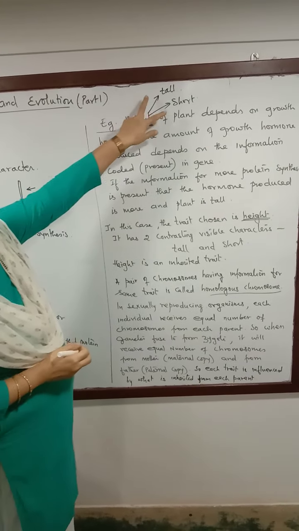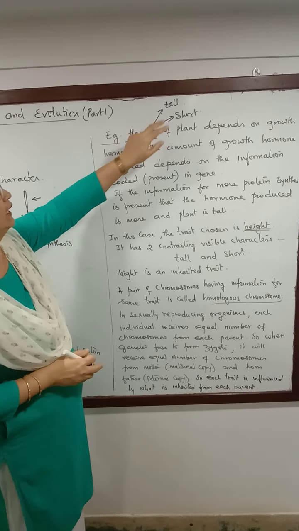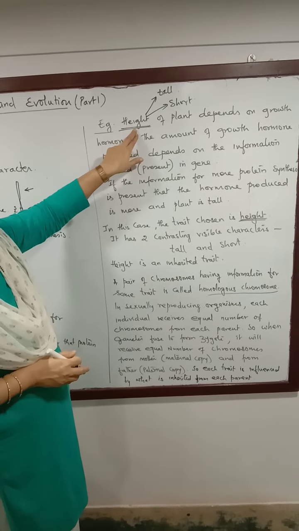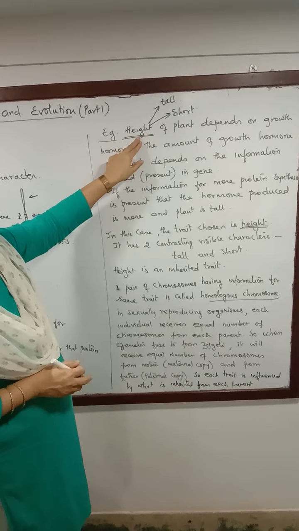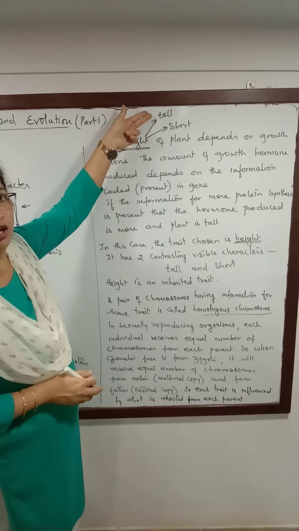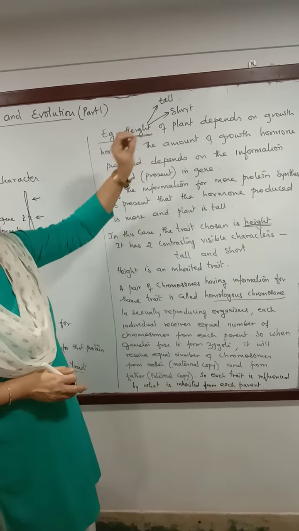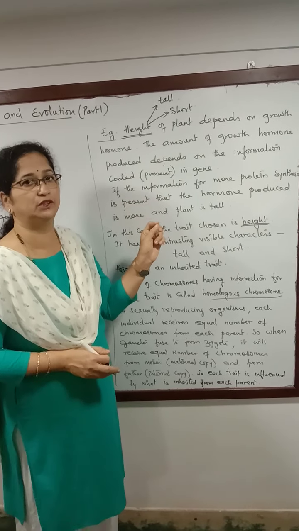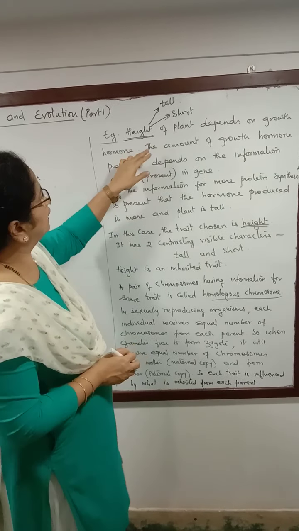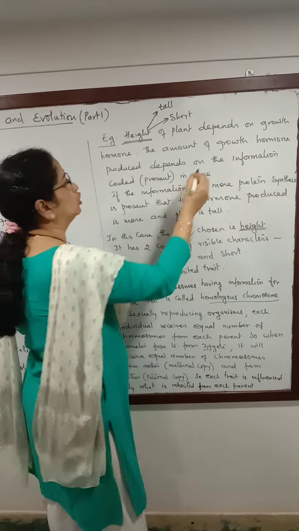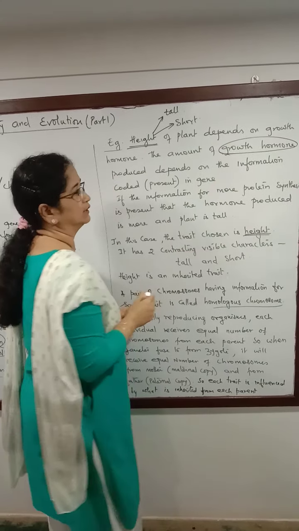So these become the two contrasting characters when it comes to this particular trait. Now the height of the individual, whether it is going to be tall or short, is going to be coded in that particular gene. And depending on that, the growth hormone will be produced in the plant.